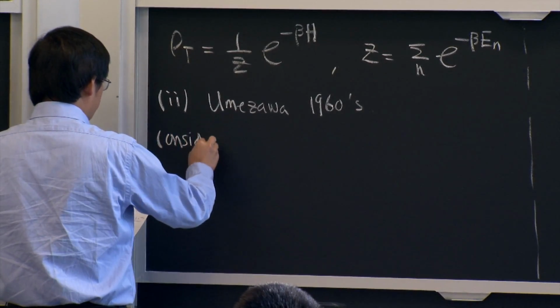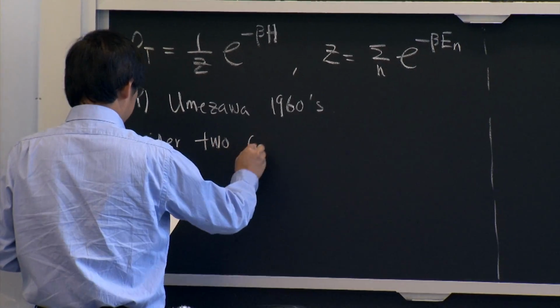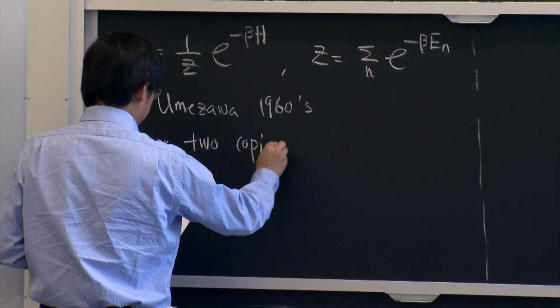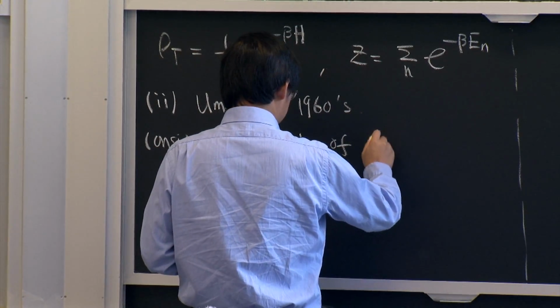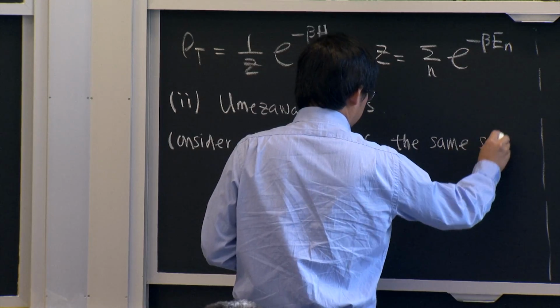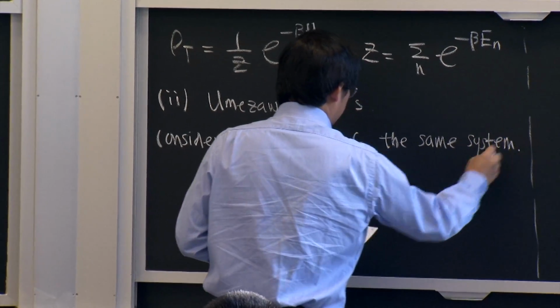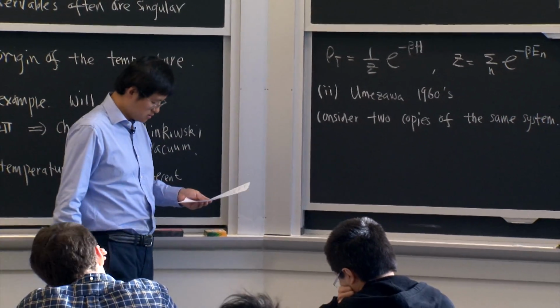Let's consider two copies of the harmonic oscillator. Okay, let's just double the copy.